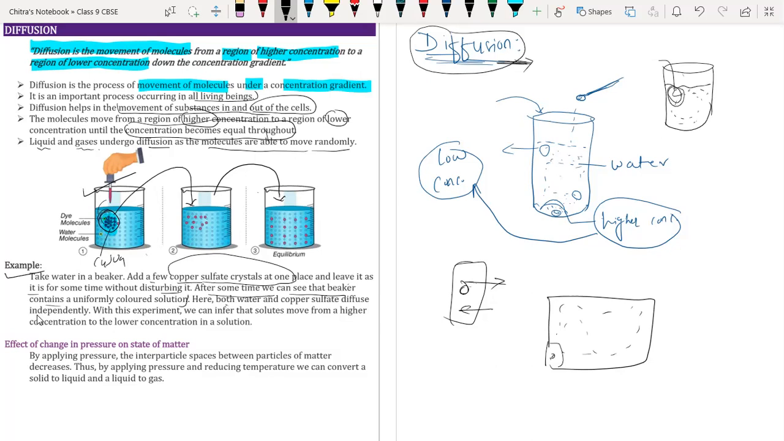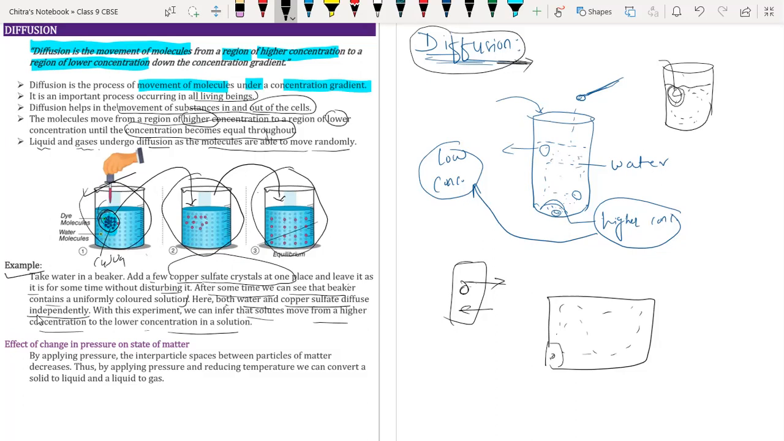Hence, both water and copper sulfate diffuse independently. When we add copper sulfate here, the water molecules as well as copper sulfate move apart from each other in order to distribute uniformly all over the solution. With this experiment, we can infer that the solute moves from a region of higher concentration to a region of lower concentration. So the particles of a solid substance like a solute, when we dissolve it in water, are uniformly distributed all over the solution by the process called diffusion.